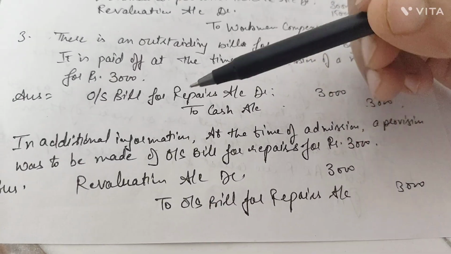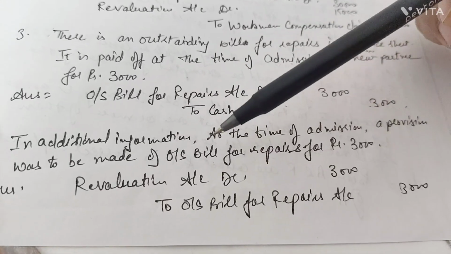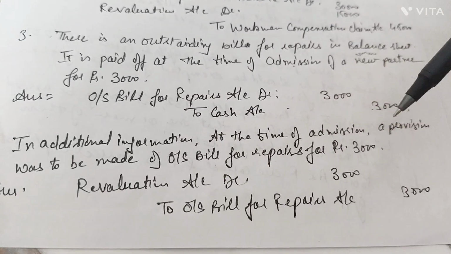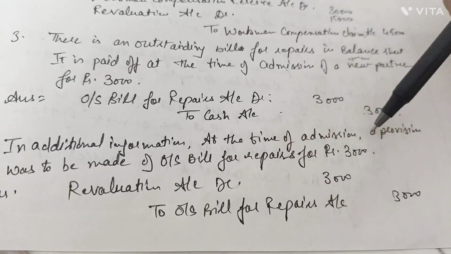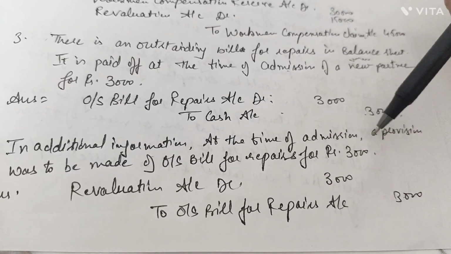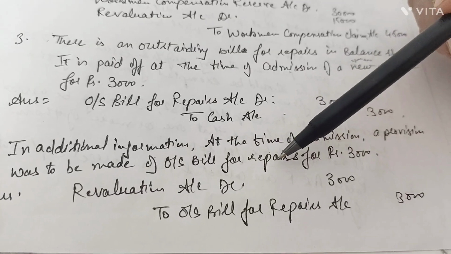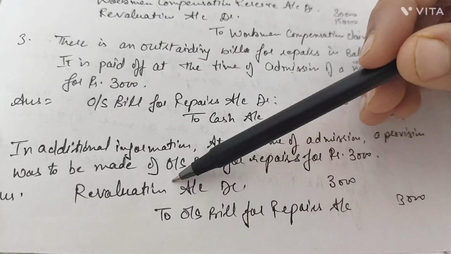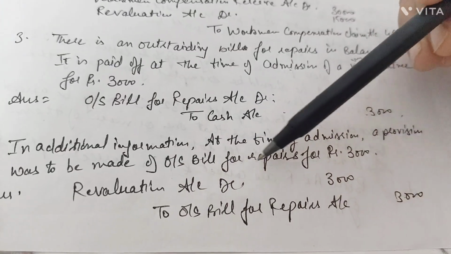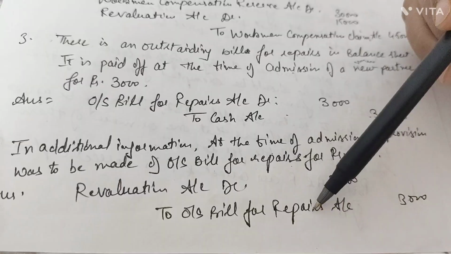But in the next point there is additional information where the question is asking us to make a provision for outstanding bill. Here the question is asking us to make a provision for outstanding bill for repairs. So from where would this repair provision be made? That is from revaluation account. Now outstanding bill for repairs is your liability, so it will be credited.